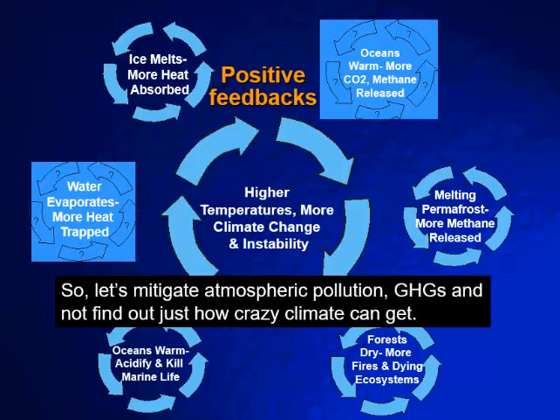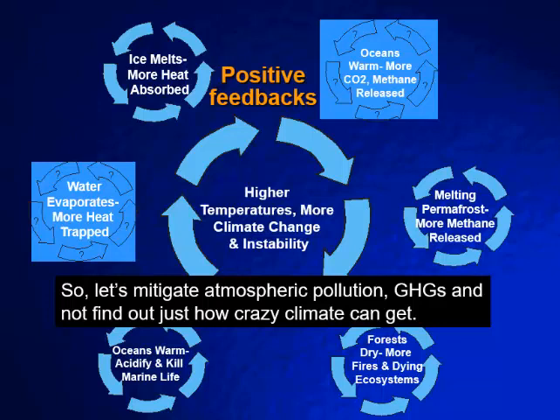Some of these positive feedbacks, obviously, as ice melts, more heat is absorbed, leading to more ice melting. As the oceans warm, more CO2 and methane is released, which results in more warming, which results in more methane and CO2 release. The melting permafrost also releases more methane, which leads to more warming, and the same positive feedback cycle.